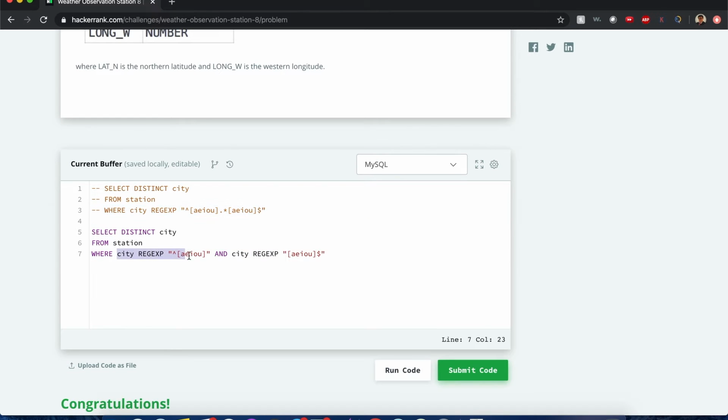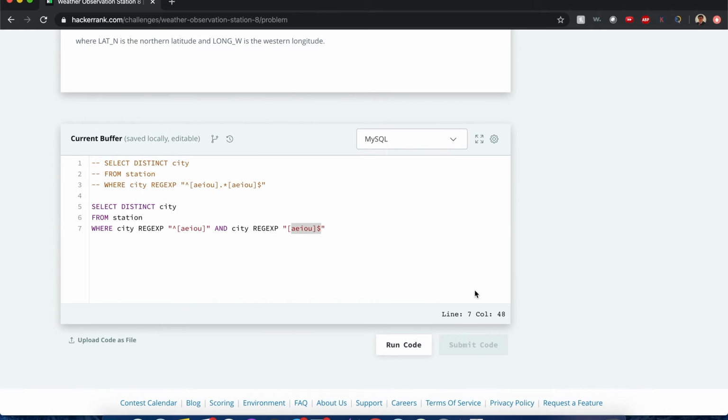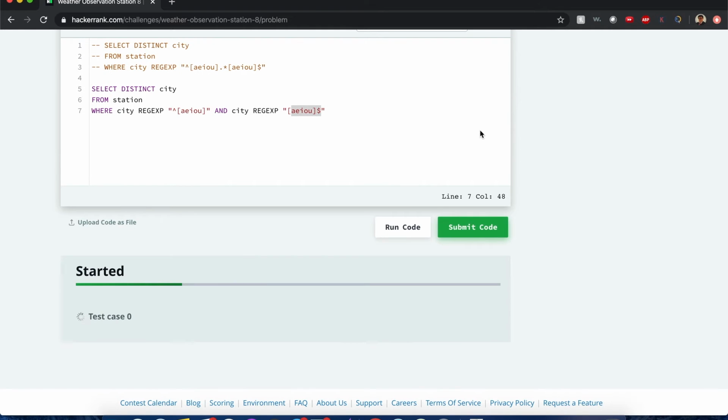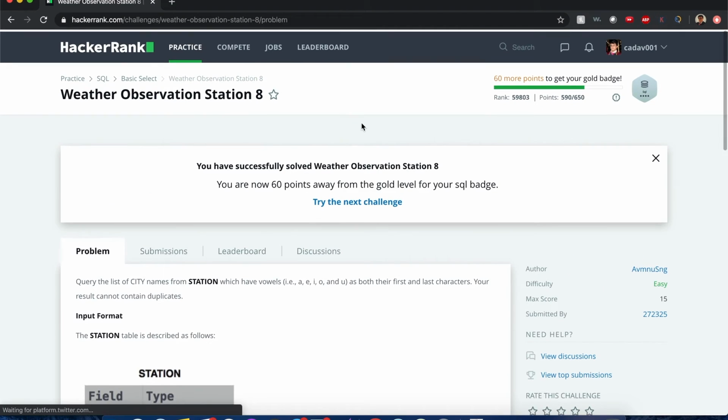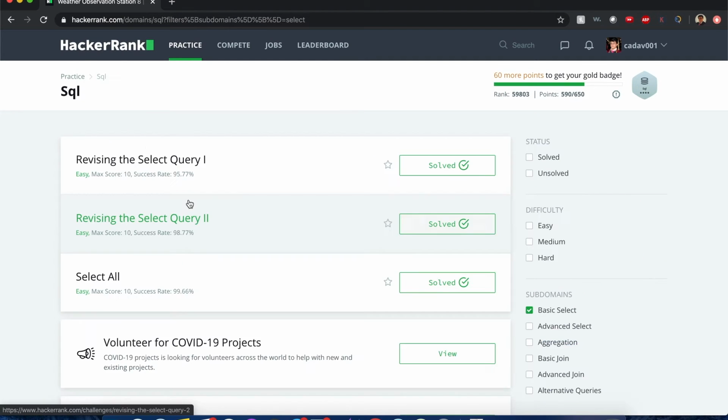It has to have a regular expression of starting with a vowel, and it has to have a regular expression where it ends with a vowel. Nice. If I submit this, it should work. That's great. I'm glad it worked. Now, to the next question, number 9.